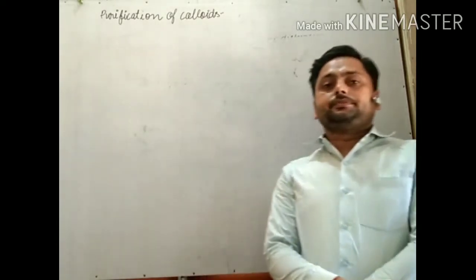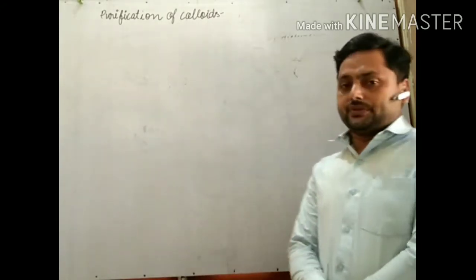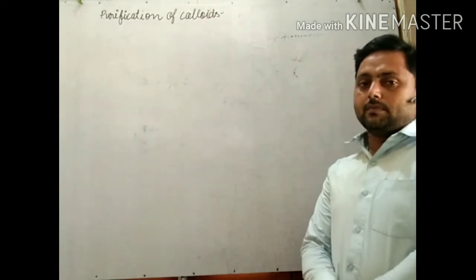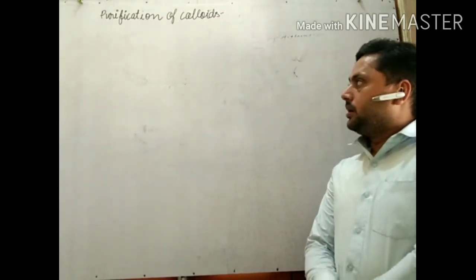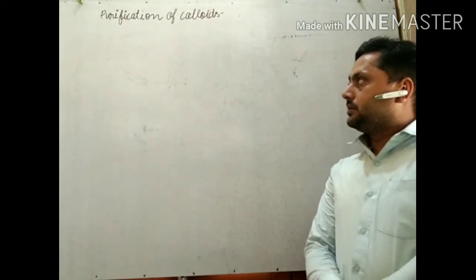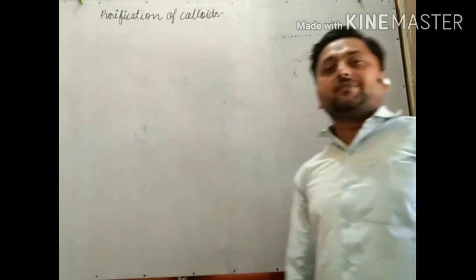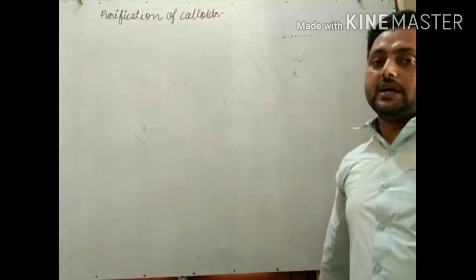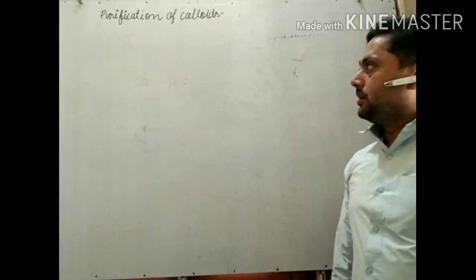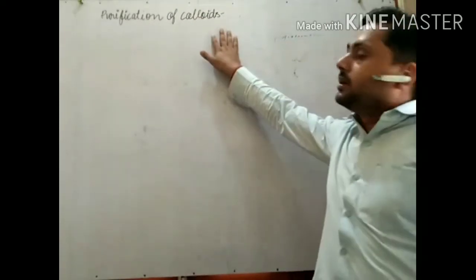Whatever colloid we have prepared has some impurities. So for removing them, we have to purify the colloid. So our next topic is purification of colloids.